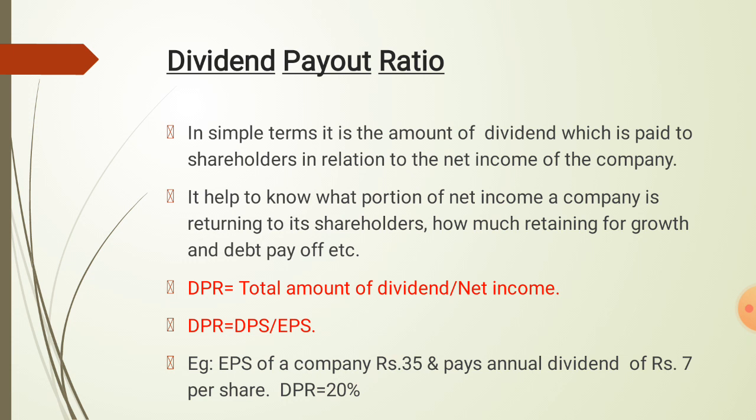For example, DPS is the dividend per share, EPS is the earnings per share. For example, the EPS of a company is rupees 35 and it pays an annual dividend of rupees 7 per share. The dividend payout ratio is 20%, that is 7 by 35 into 100.